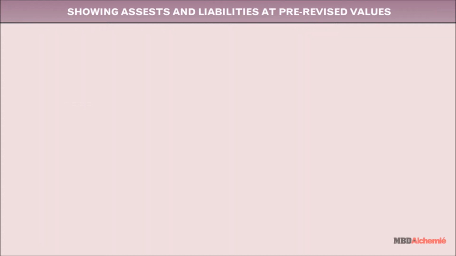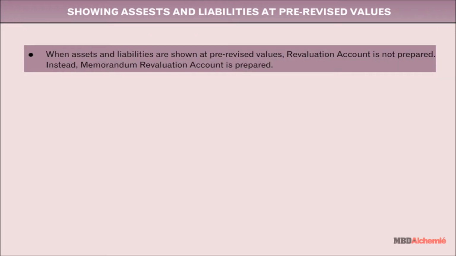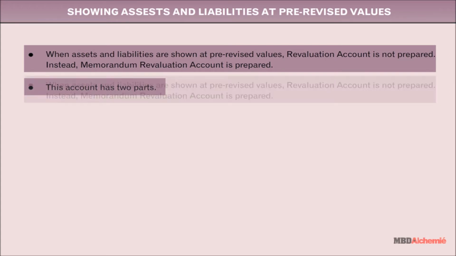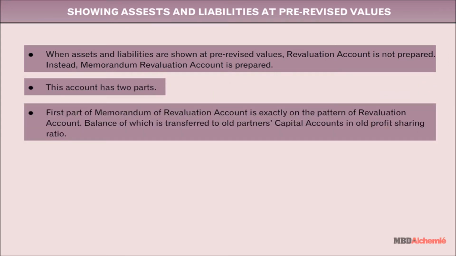Showing assets and liabilities at pre-revised values. When assets and liabilities are shown at pre-revised values, a revaluation account is not prepared. Instead, a memorandum revaluation account is prepared. This account has two parts. The first part of the memorandum revaluation account is exactly on the pattern of the revaluation account, which is transferred to old partners' capital accounts in the old profit-sharing ratio.